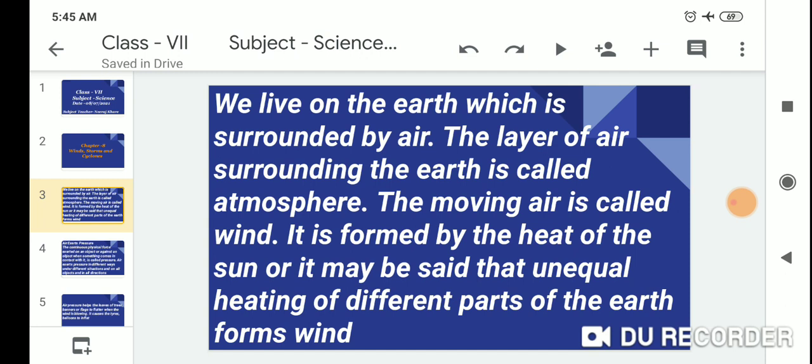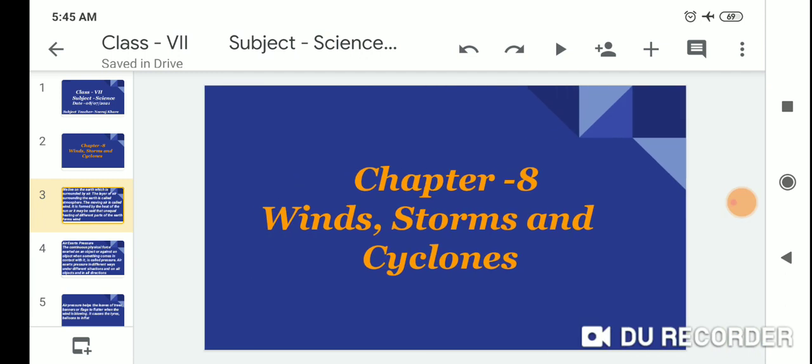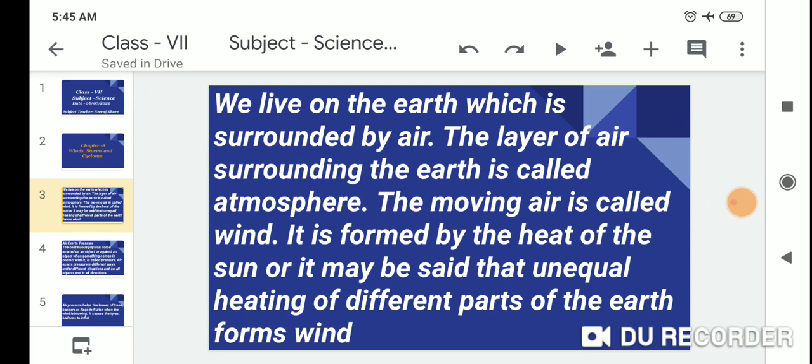Wind is formed by the heat of the sun, or it may be said that the unequal heating of different parts of the earth forms wind.